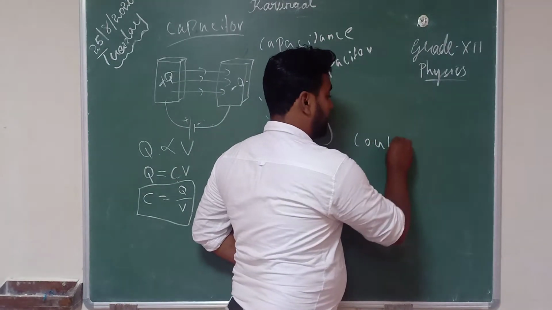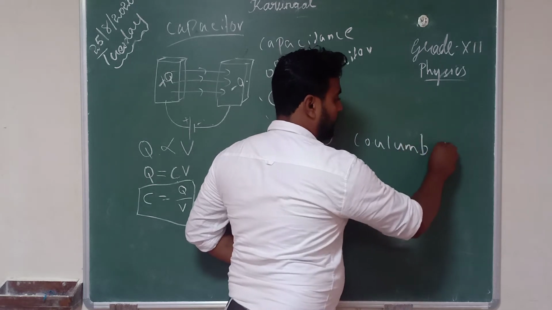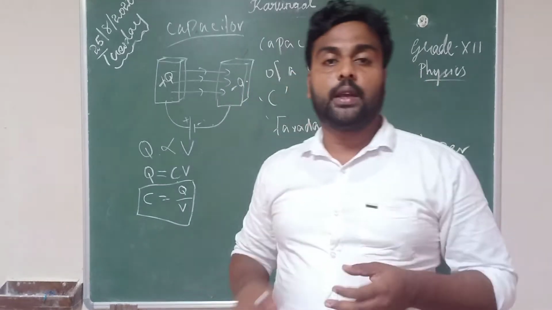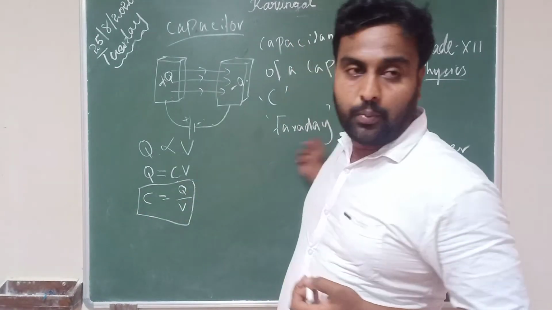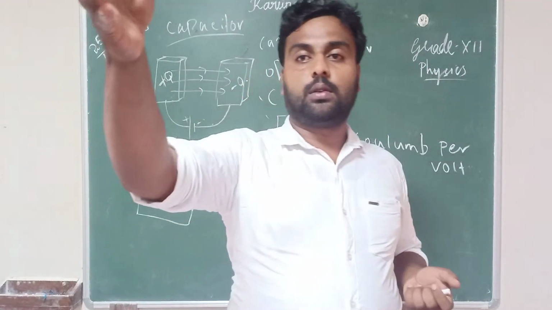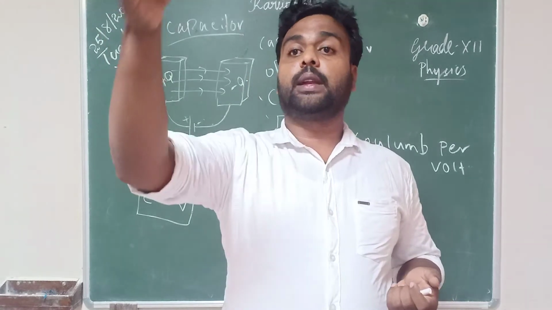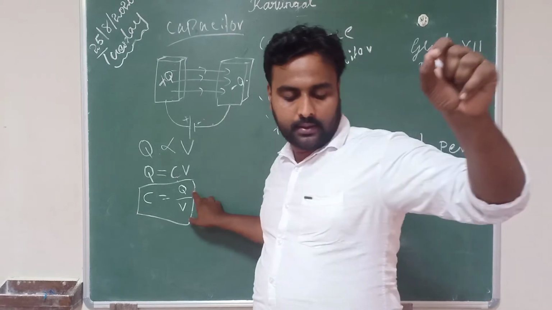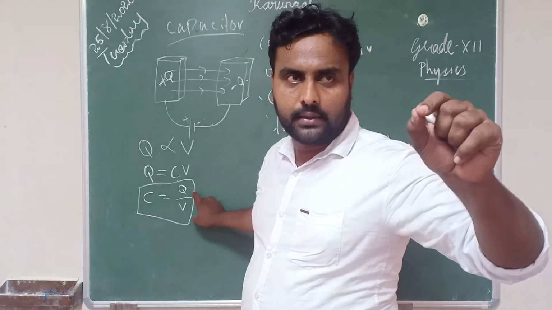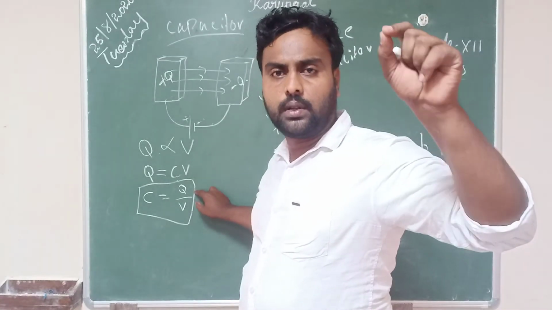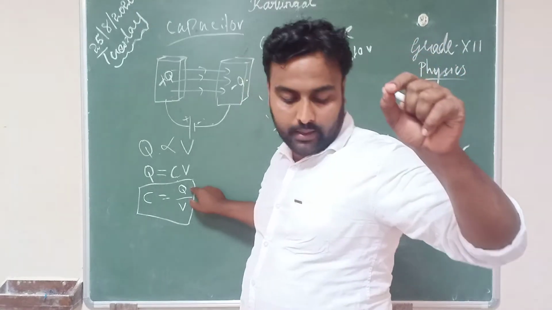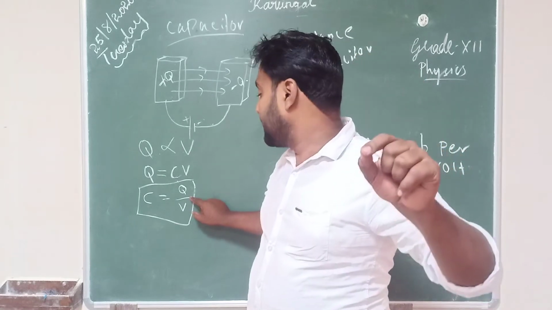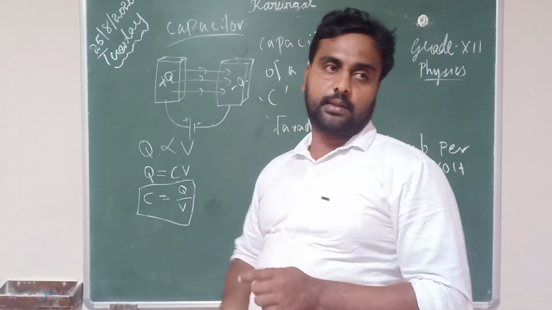Coulomb per volt is the unit we are using for capacitance. So all of you define capacitance: it is defined as the ratio of the magnitude of the charge on either conducting plate to the potential difference between them.